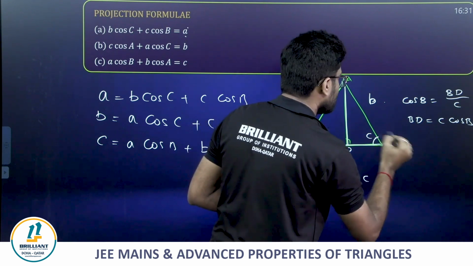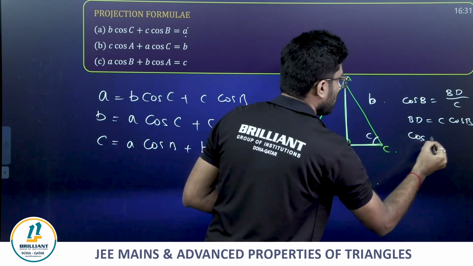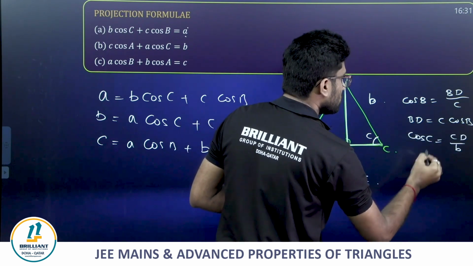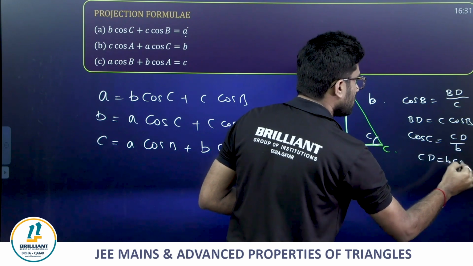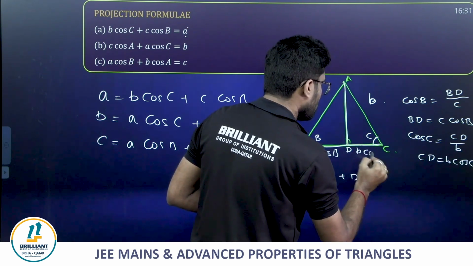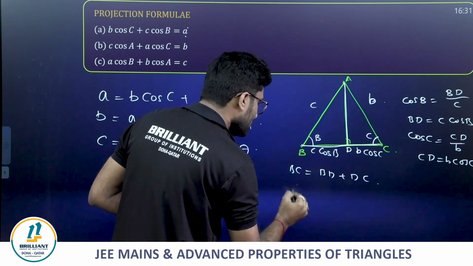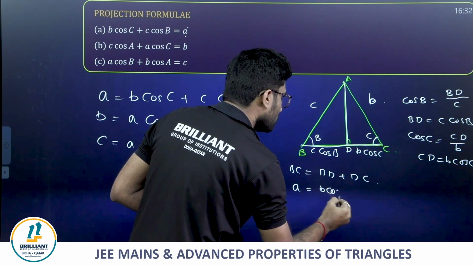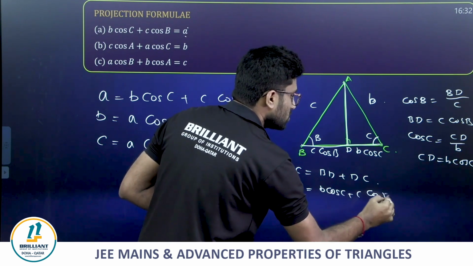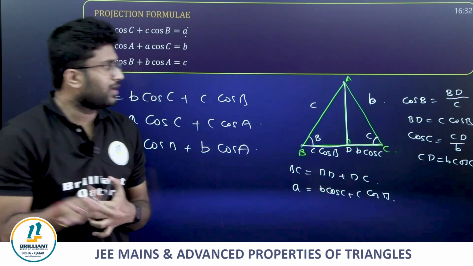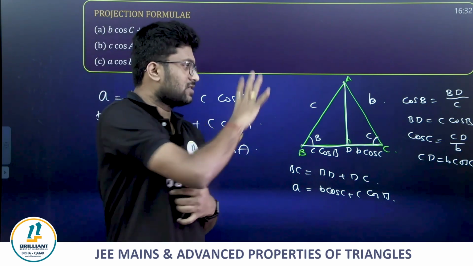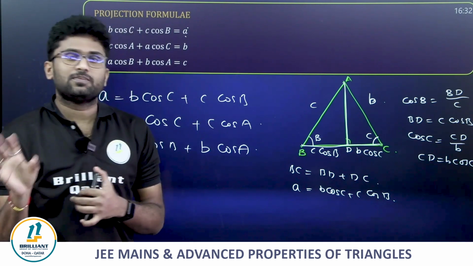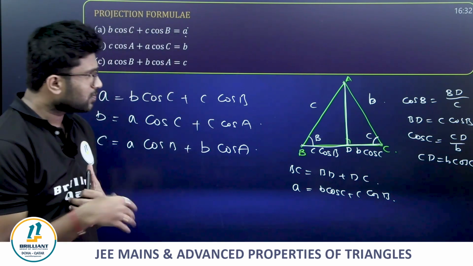What about CD now, friends? Cos C, in this triangle, equals adjacent CD divided by b. So CD = b cos C. So I can write BC, which is my side a, equals b cos C + c cos B. See how easily we proved. So for the proving part, I request you not to just understand the proof, but make sure you are remembering it. That's the most important thing, friends, because proving takes time.